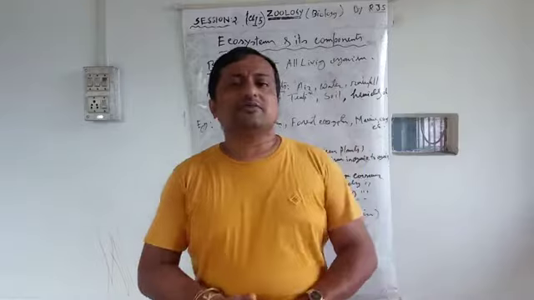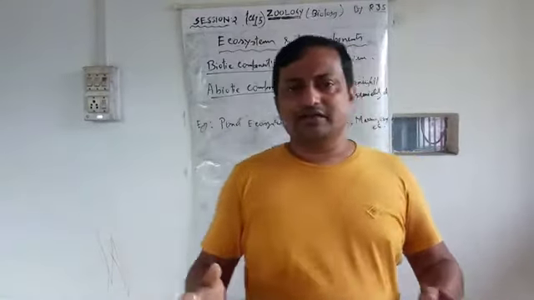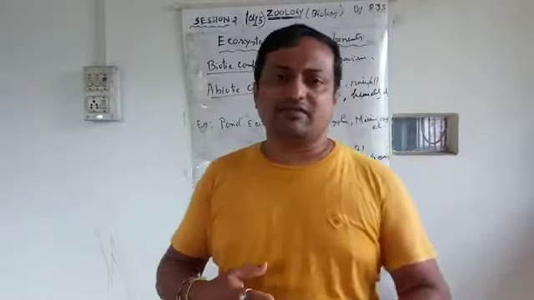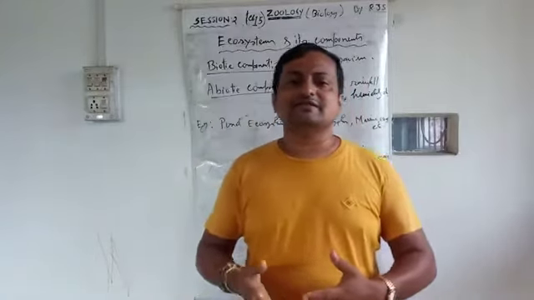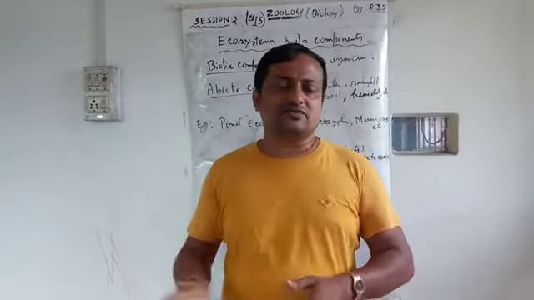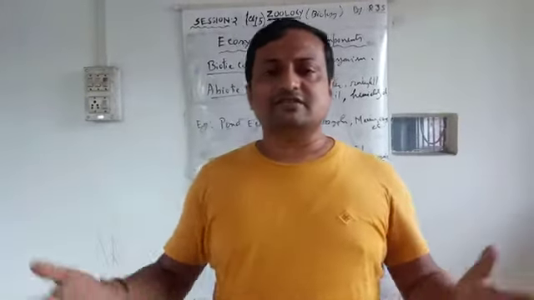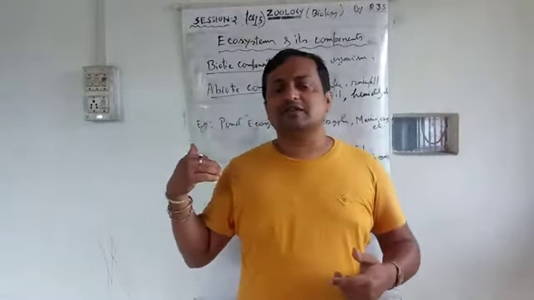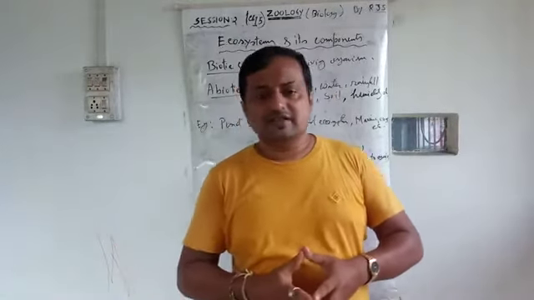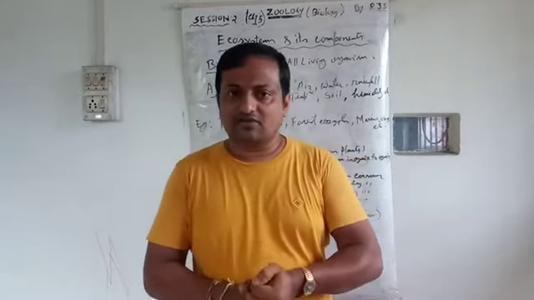So that's all about the ecosystem: what is an ecosystem and its components. If you have any problems, you may see the book also. Any problem that may arise, you may ask in the doubt classes. And next, in session 3, we will cover the food chain and food web. Given the pandemic situation, the syllabus is shortened, so with session 3 you will finish the zoology part of your course. Any problem you may have, you may ask in the doubt classes. Okay, thank you. That's all.